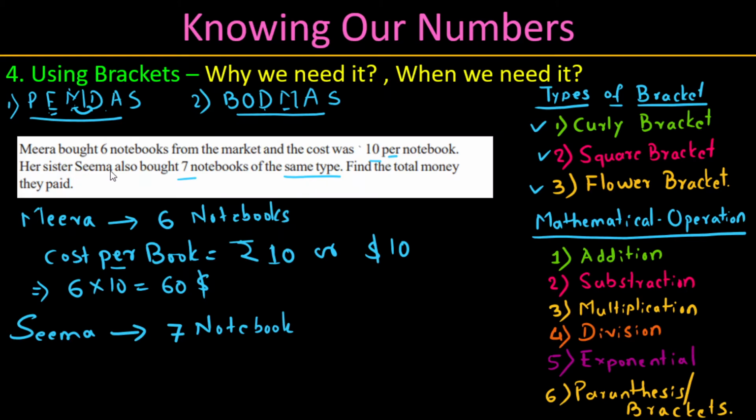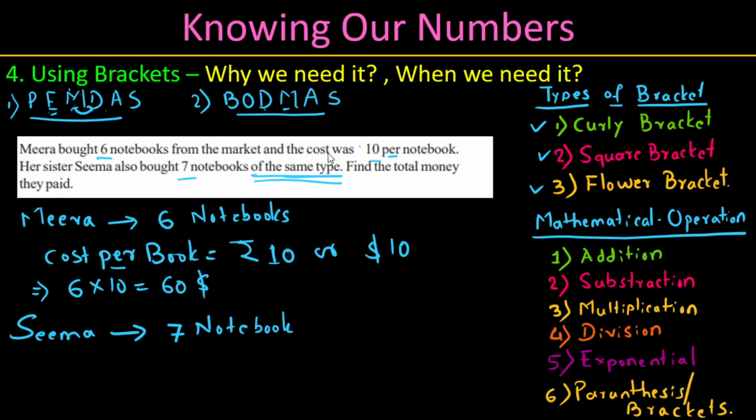Her sister Seema also bought 7 notebooks. The quantities are different: 6 notebooks here, 7 notebooks here. Of the same type, it could be written as bought 7 notebooks and the cost was 10 per notebook, but the statement of this problem is not like that. It is written as her sister Seema also bought 7 notebooks. Stop here and try to understand of the same type.